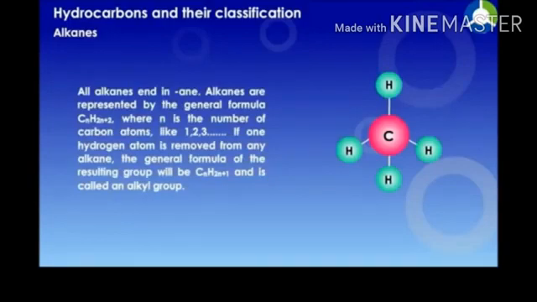Alkanes are represented by the general formula CnH2n+2, where n is the number of carbon atoms like 1, 2, 3. If one hydrogen atom is removed from any alkane, the general molecular formula of the resulting group will be CnH2n+1 and is called an alkyl group.